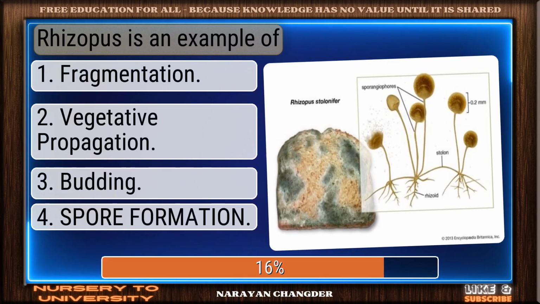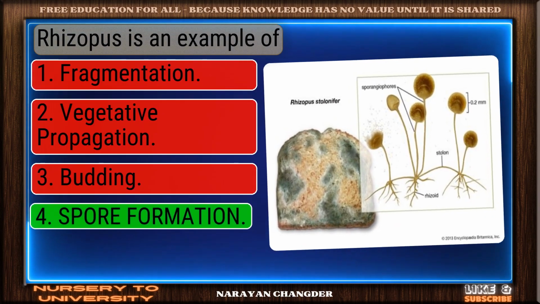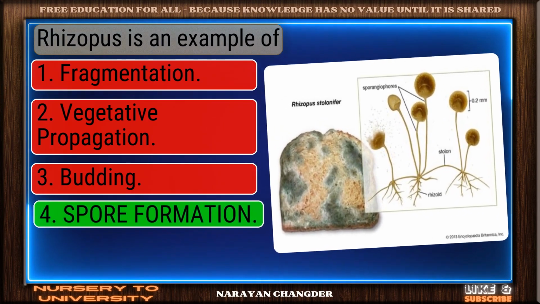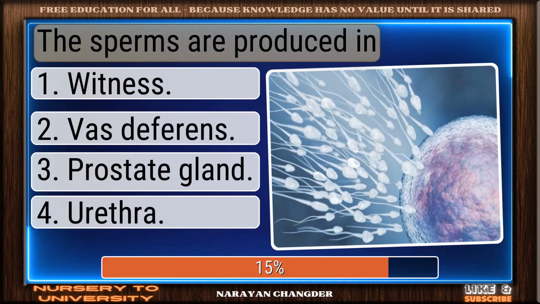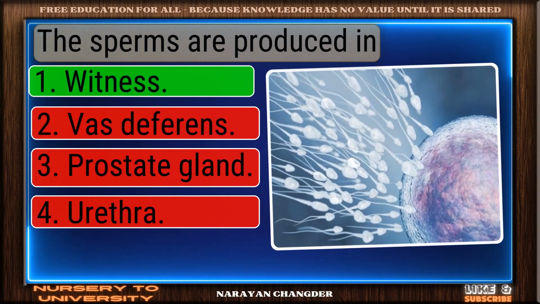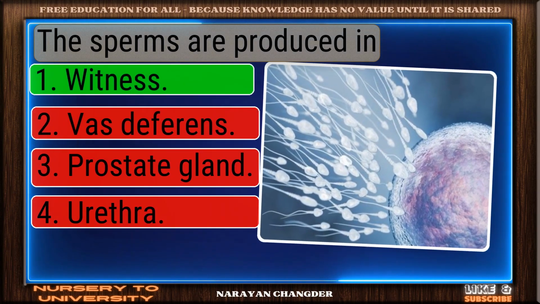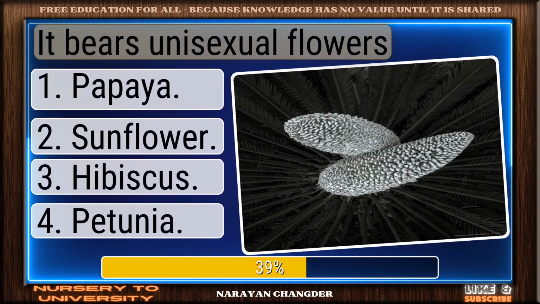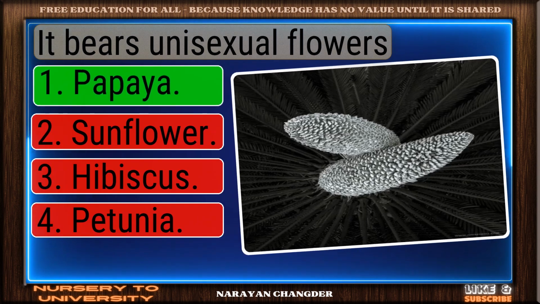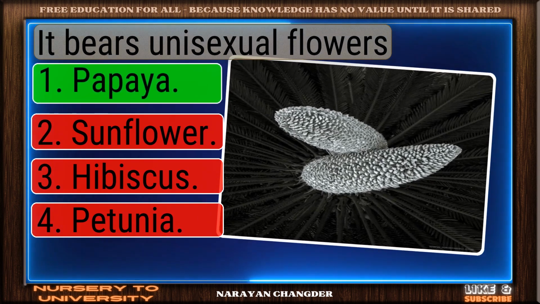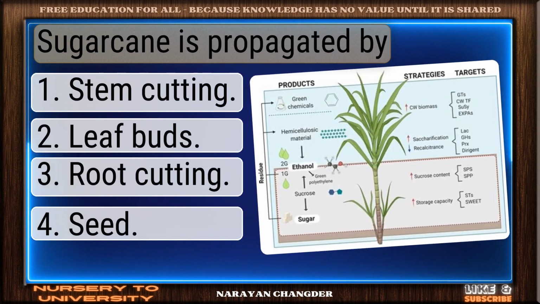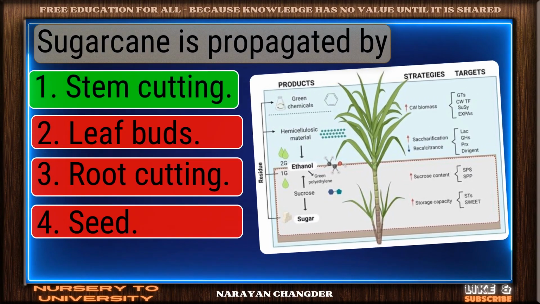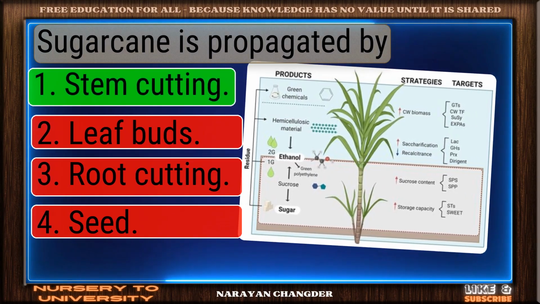Rhizopus is an example of. Sharp thinking. Spore formation is the right choice. The sperms are produced in. Correct response. Testis is the most accurate answer. It bears unisexual flowers. You're right. Papaya is the correct answer. Sugarcane is propagated by. Clear logic. Your choice, stem cutting, is sound.